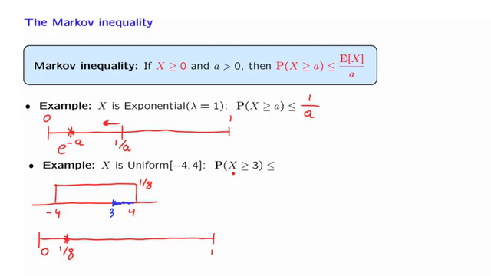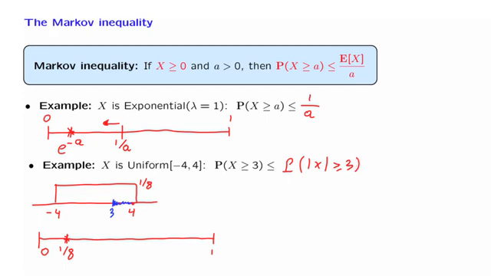There's one difficulty, that x is not a non-negative random variable, so we cannot apply the Markov inequality right away. However, the event that x is larger than or equal to 3 is smaller than the event that the absolute value of x is larger than or equal to 3.